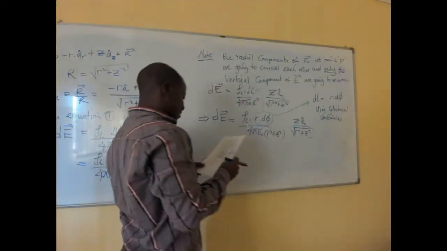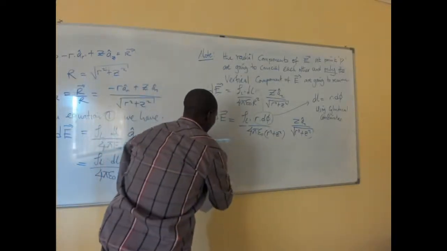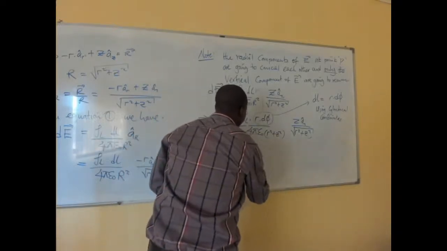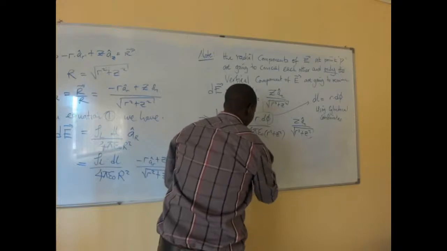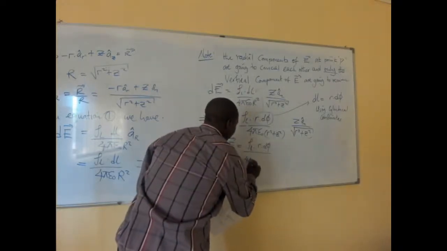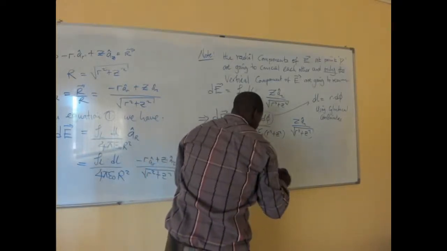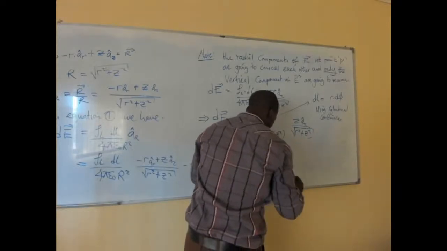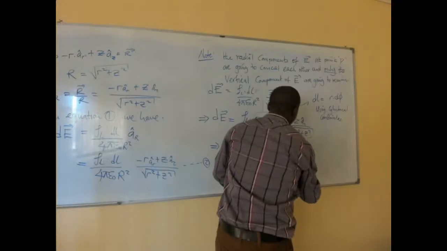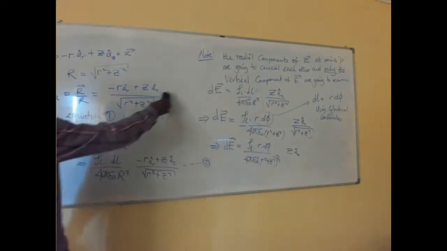So when we do the multiplication, we reduce that to say dE must be equal to the linear charge density multiplied by r d phi, all this divided by 4 pi epsilon 0 into r squared plus z squared to the power 3 over 2, into z az in that direction. So we continue the derivation on the other side.